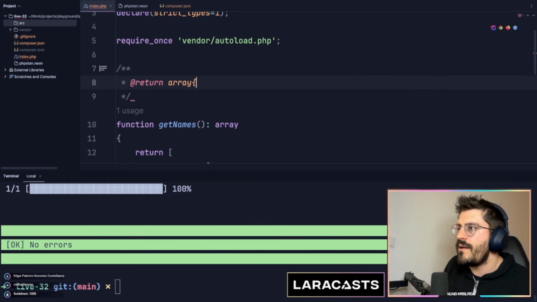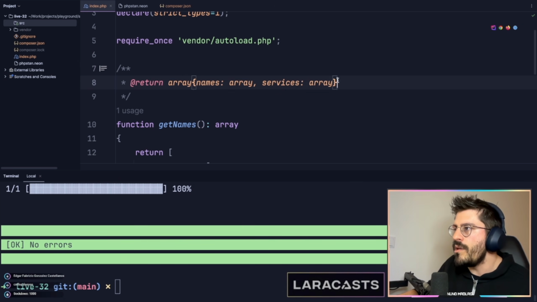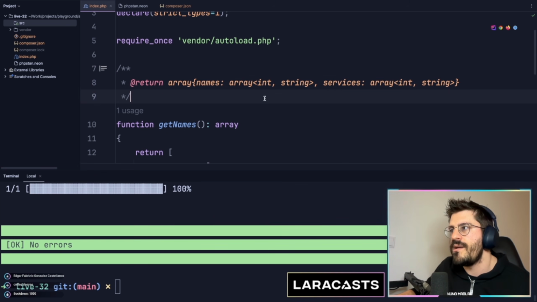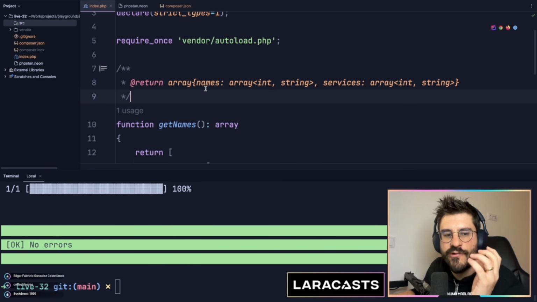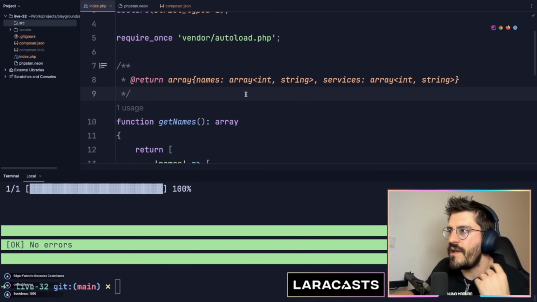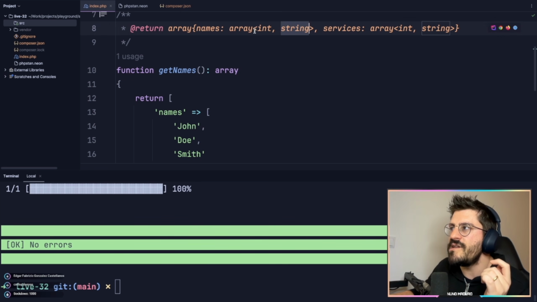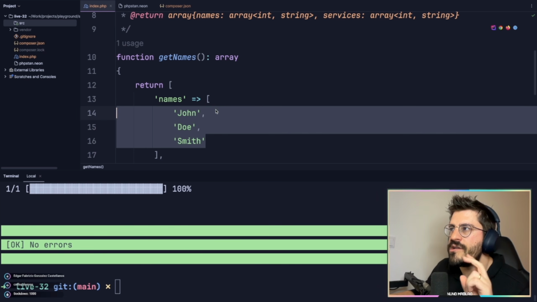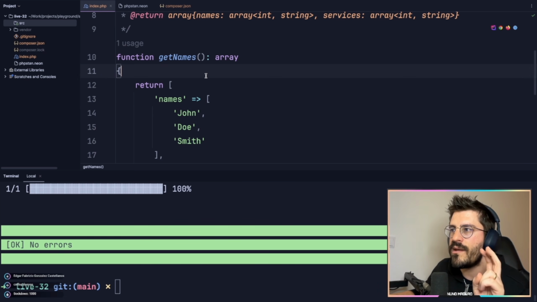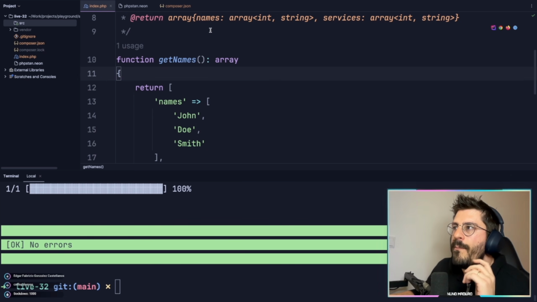You can type that the names will be an array where the key is an integer and the value is a string, and the services are going to be an array as well where the key is an integer and the value is a string. This is why array shapes are so powerful, by the way, because you can literally be explicit about everything you are returning. This assumes that all of the content within names is dynamic. It will potentially be fetched from a database, but the names and the services keys will always exist.